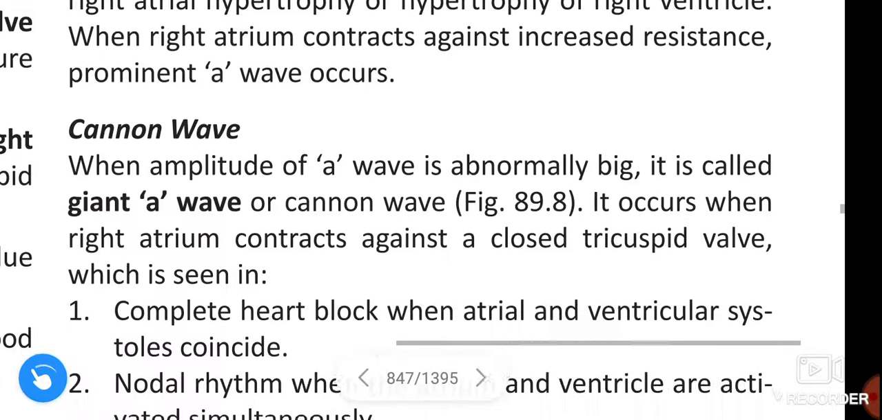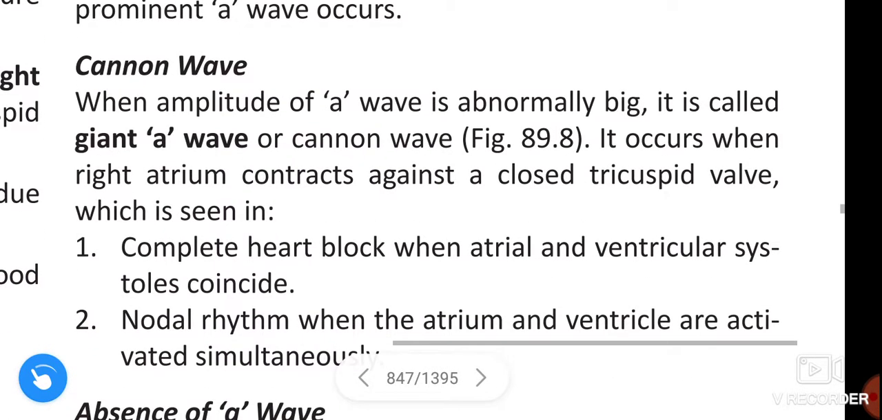Next, cannon wave. When the amplitude of the A wave is abnormally big, it is called giant A wave or cannon wave. It occurs when the right atrium contracts against a closed tricuspid valve,